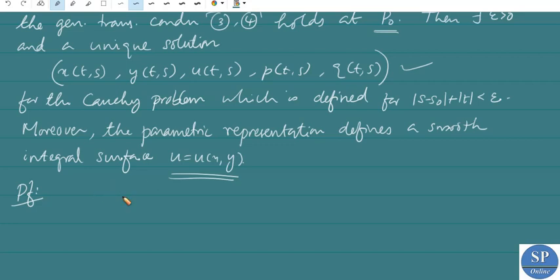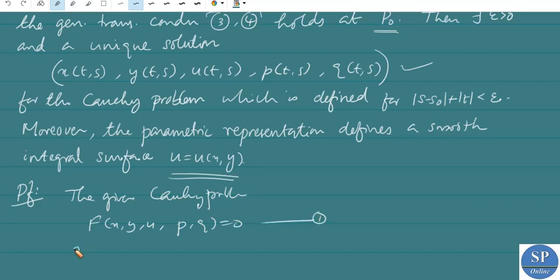So we have the given Cauchy problem as f of x, y, u, p, q equal to 0 with x equal to x naught of s, y equal to y naught of s, u equal to u naught of s.